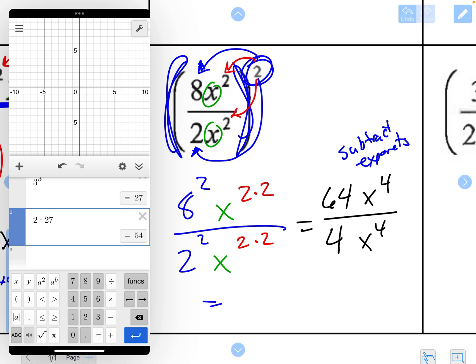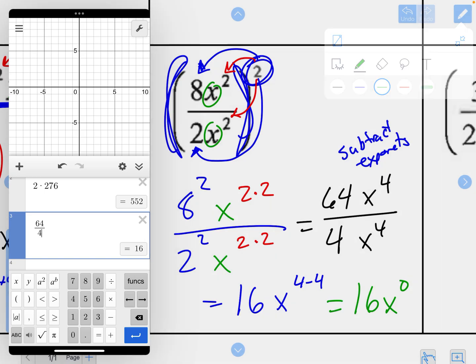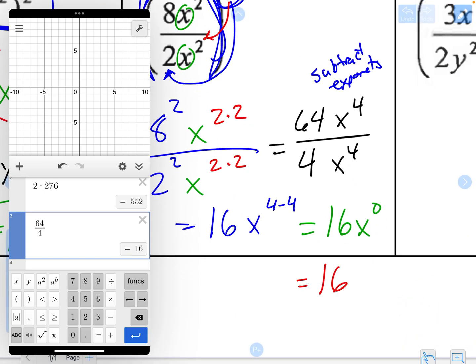So when I simplify, I'm going to do 64 divided by 4, which gets me 16. Then I have x to the 4 minus 4. So I end up with 16 x to the 0, and x to the 0 is simply 1, and 16 times 1 is 16.